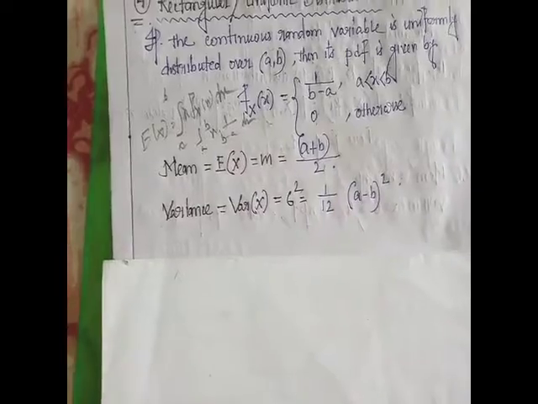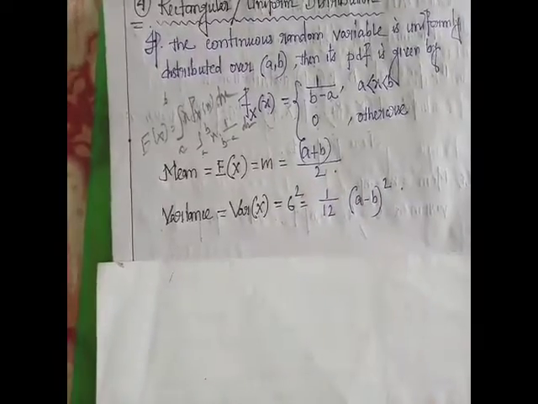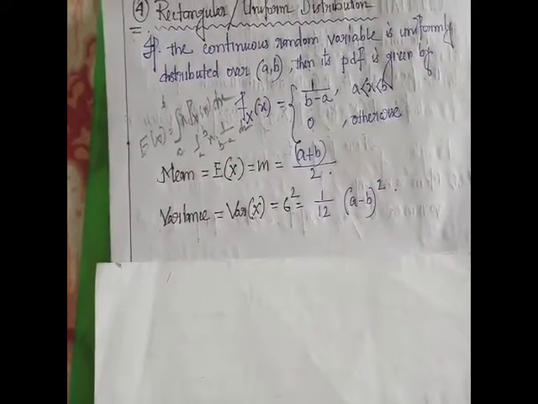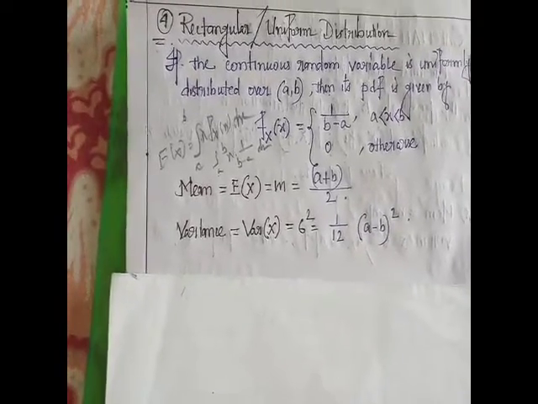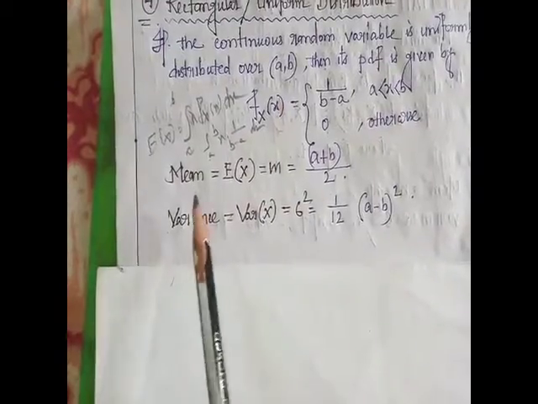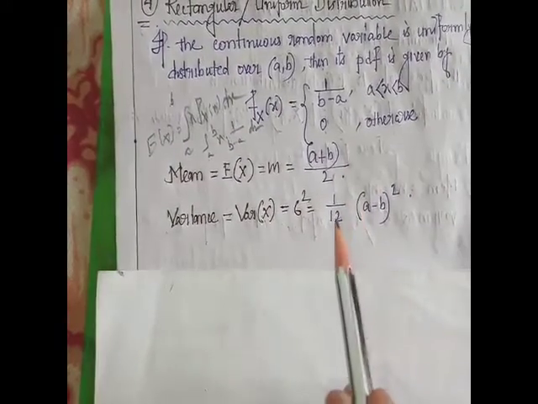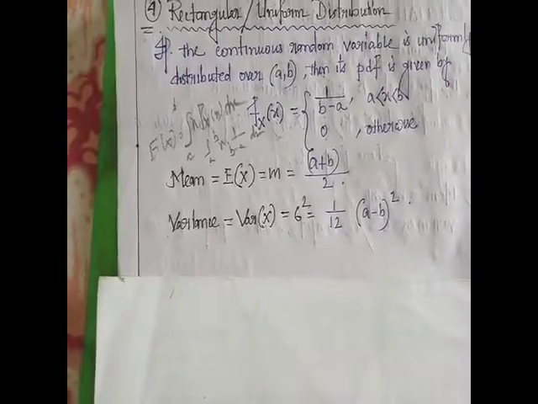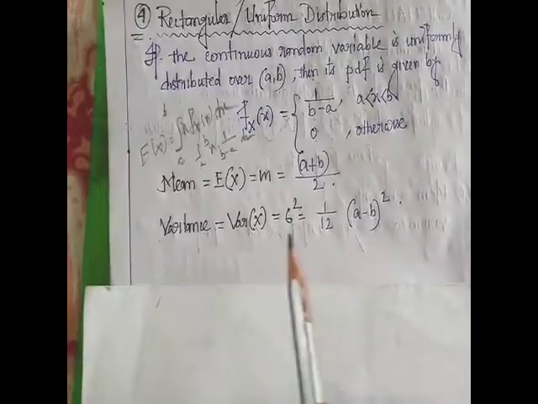Variance of X means expectation of (X minus m) whole square. Here m is (a plus b) by 2. So if we calculate expectation of (X minus (a plus b) by 2) whole square, we get the variance of the rectangular distribution. Hence if X is uniformly distributed over the interval (a, b), then the mean is (a plus b) by 2 and the variance is 1 by 12 (a minus b) whole square. This is the result for the rectangular distribution. Very important.